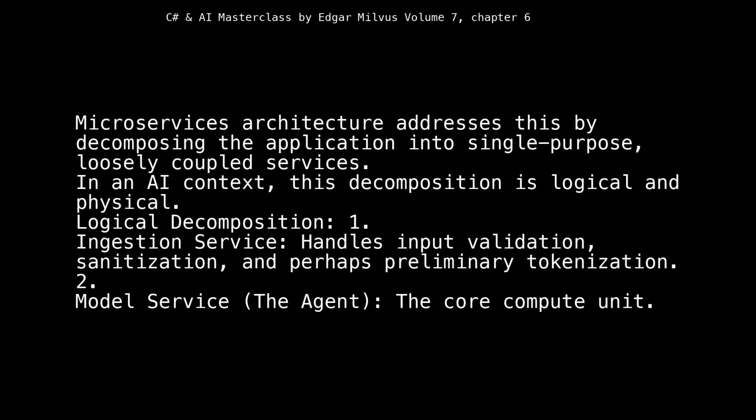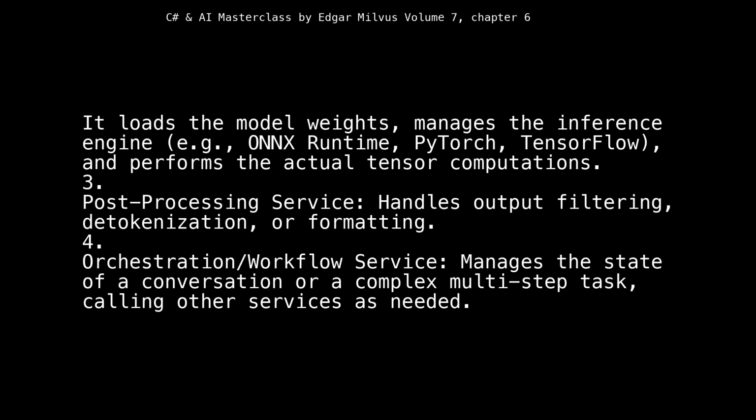In an AI context, this decomposition is logical and physical. Logical decomposition: 1. Ingestion service, handles input validation, sanitization, and perhaps preliminary tokenization. 2. Model service, the agent, the core compute unit. It loads the model weights, manages the inference engine, e.g., ONNX runtime, PyTorch, TensorFlow, and performs the actual tensor computations. 3. Post-processing service, handles output filtering, detokenization, or formatting. 4. Orchestration/workflow service, manages the state of a conversation or a complex multi-step task, calling other services as needed.